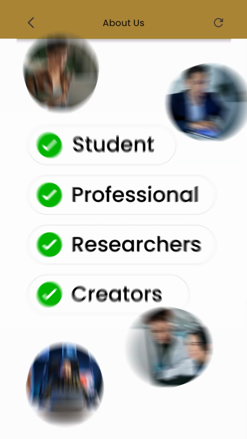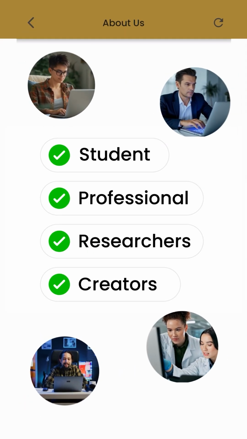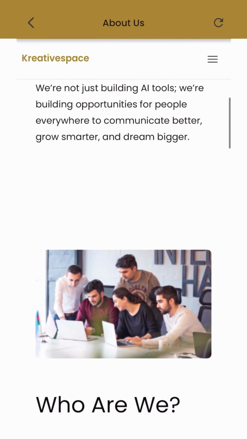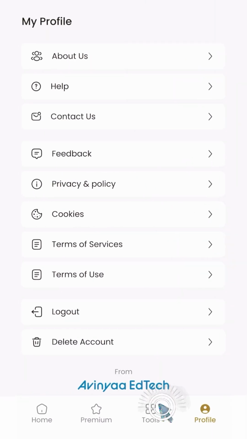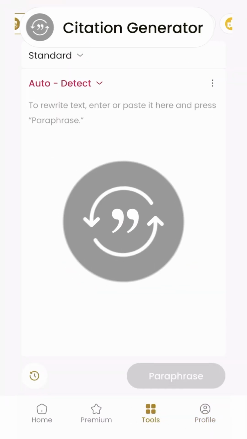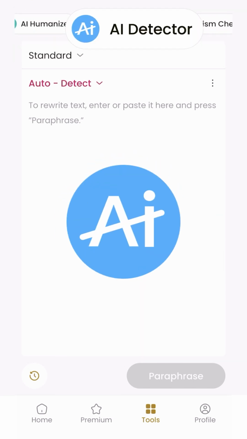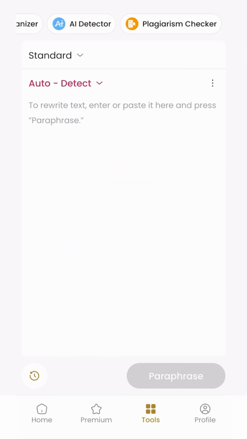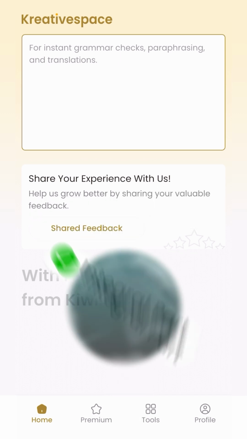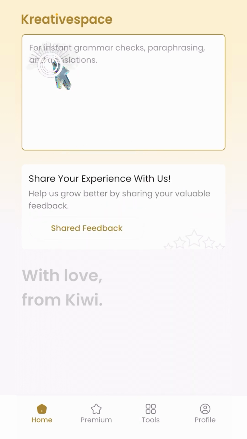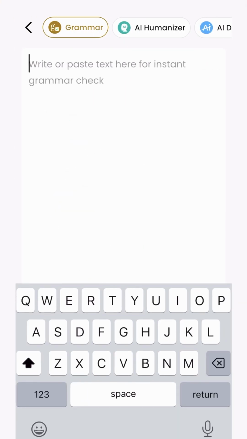Any individual, be it students, professionals, researchers, creators, or anyone who loves to write, should be using these AI writing tools: paraphraser, citation generator, summarizer, translator, grammar checker, AI humanizer, AI detector, plagiarism checker. Use them in day-to-day life, as communication is an integral part playing a vital role on a day-to-day basis. If communication is clear, your credibility will be maintained.